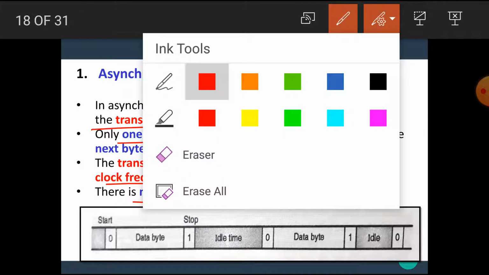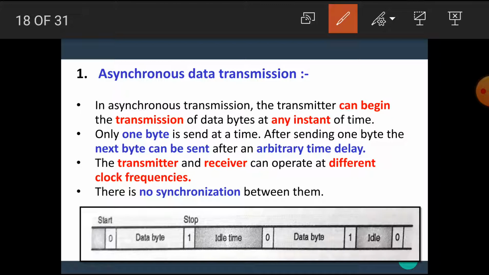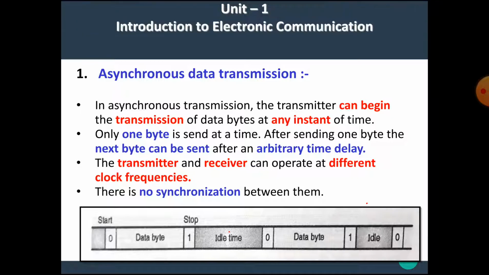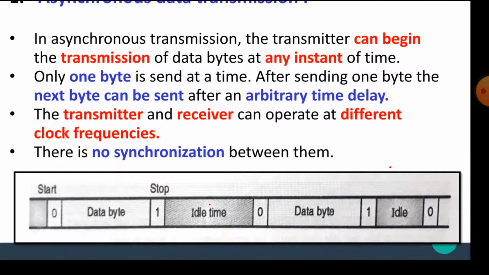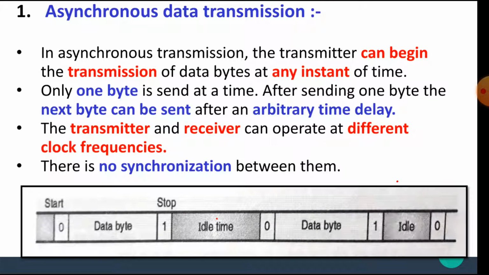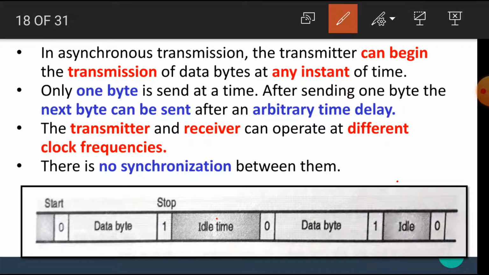Here the diagram, or the format of data transmission, is shown. Here a start bit is shown which is 0, a stop bit is shown which is 1, and a data byte is shown. That means a data byte is placed between a start bit and a stop bit.